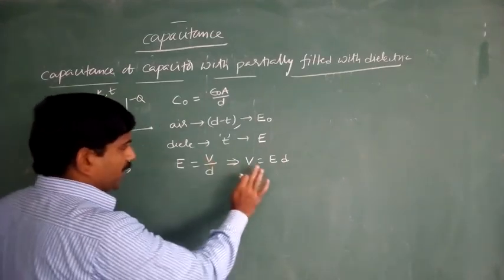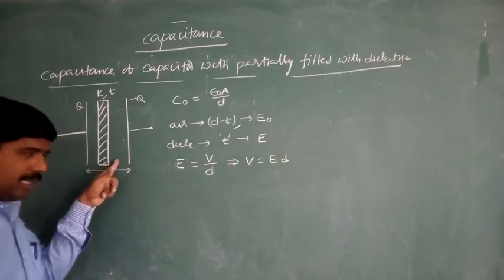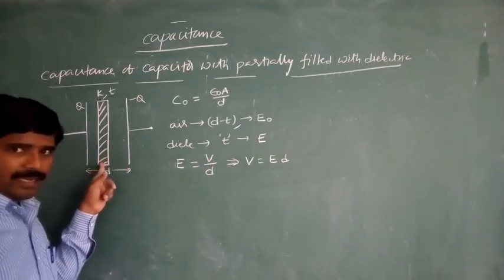Here two mediums are there. One is the air medium, second one is the dielectric medium.